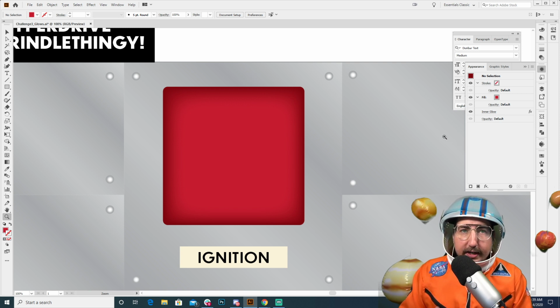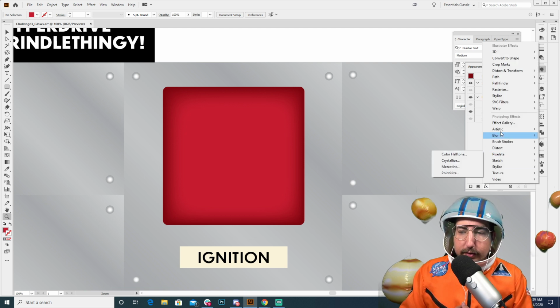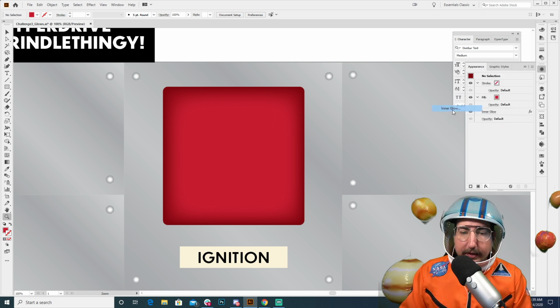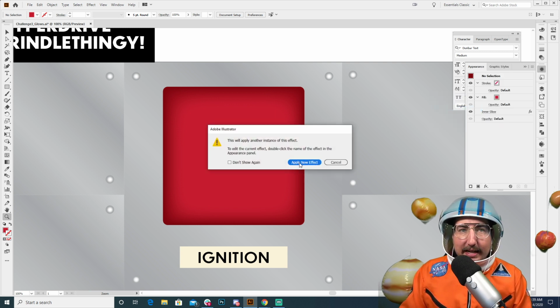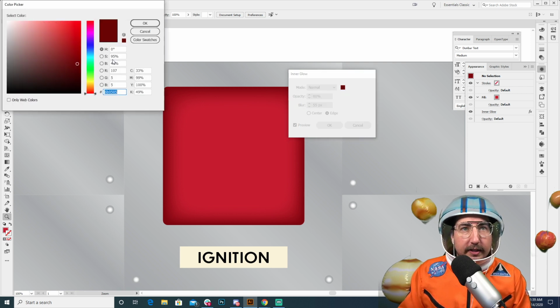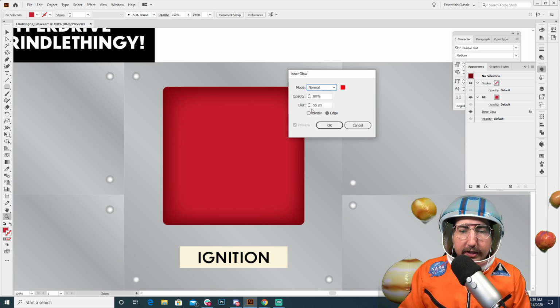And so what we can do is you can actually stack effects, which is really cool. So we're going to click on effects. We are going to go back up to Stylize, Inner Glow. And we will apply a new effect. And that is going to add an effect on top of this one. But for this effect, we want this center to be glowing. So we're going to go in here, and we are going to do a very bright red. And we're going to change it, instead of from the edge, to the center.